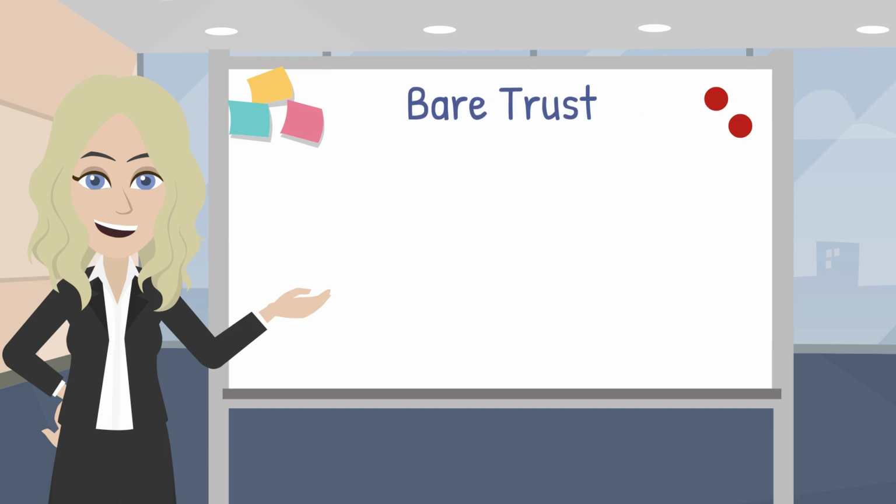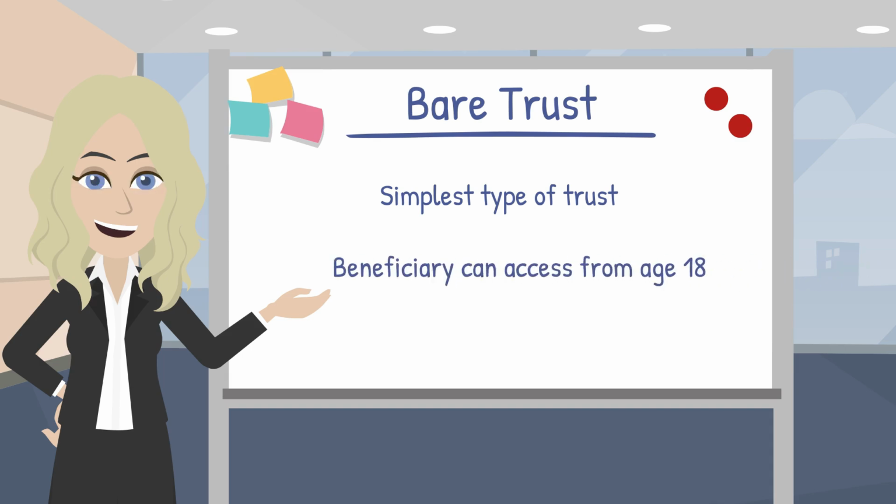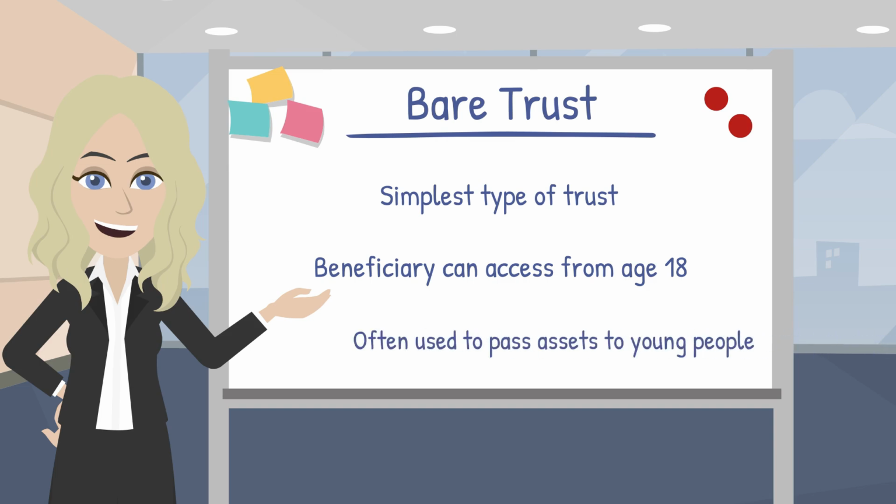Bare Trust. This is the simplest trust and gives all assets to the beneficiary as long as they are 18 or over. Assets in a bare trust are held in the name of a trustee. However, the beneficiary has the right to the contents of the trust at any time if they are 18 years old or over. This means the assets set aside by the settlor will always go directly to the beneficiary. Bare trusts are often used to pass assets on to young people. The trustees look after them until the beneficiary is old enough.